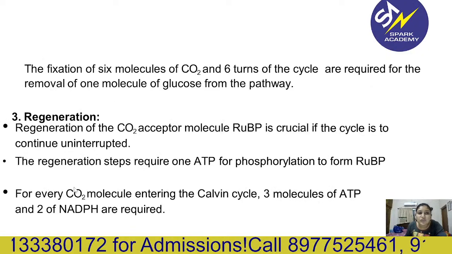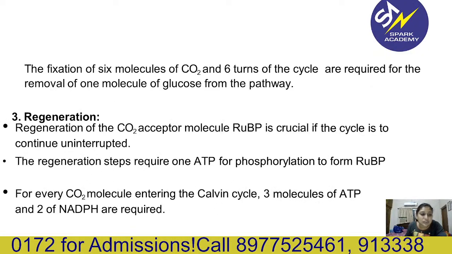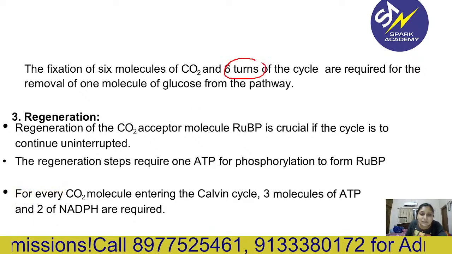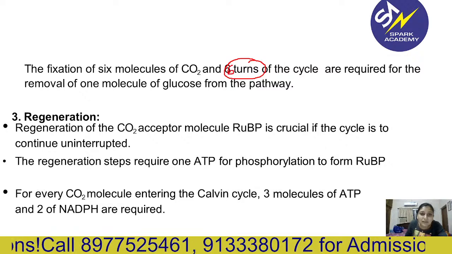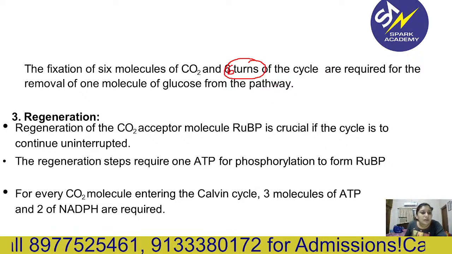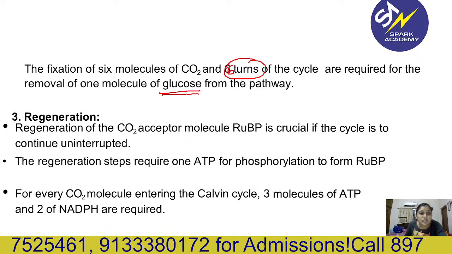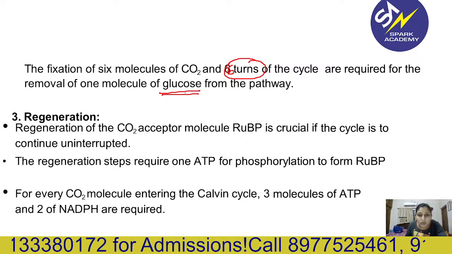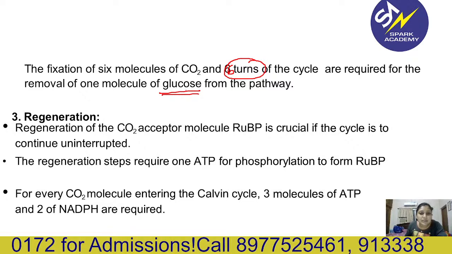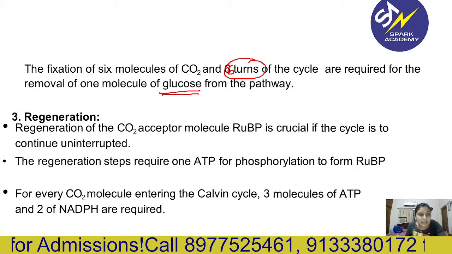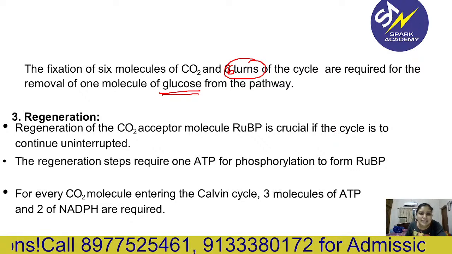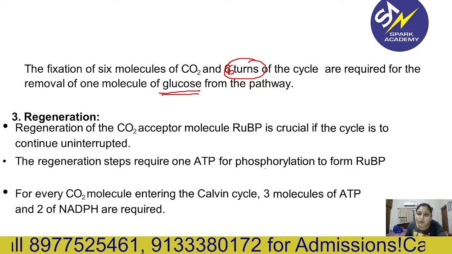For fixation of 1 glucose molecule, 6 turns of the cycle are required. Then regeneration of the CO2 acceptor molecule, RuBP, is crucial if the cycle is to continue uninterrupted. The regeneration steps require 1 ATP for phosphorylation.